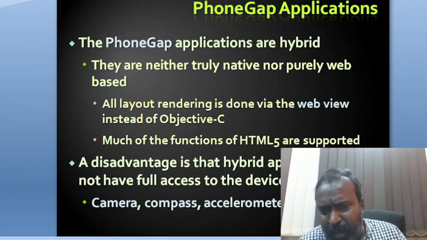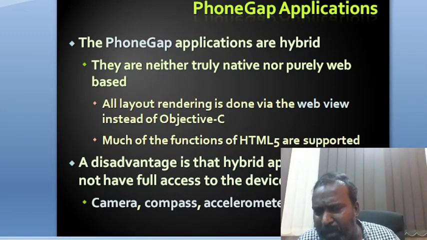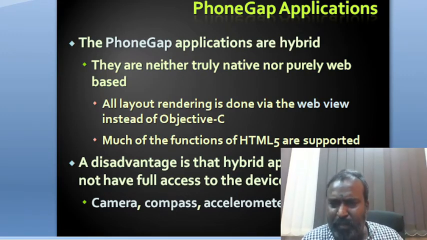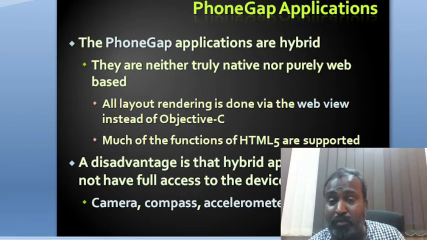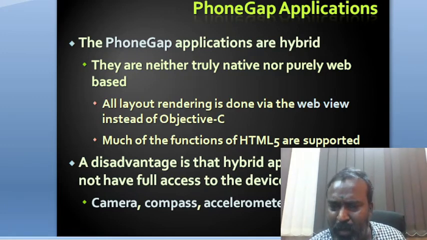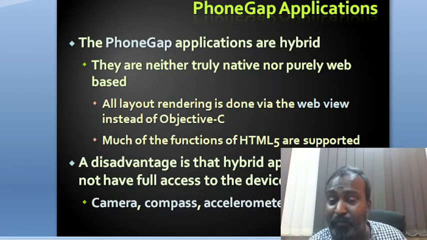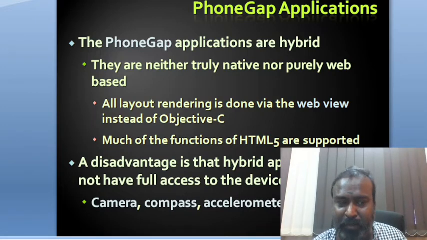PhoneGap is a hybrid application. What do we mean by hybrid? It is not purely native or purely web based. It is a combination of web and mobile. The same website can be converted into a mobile application with a different view but the same content. This is called hybrid. The drawback of a hybrid application is that there may be situations where we are unable to use a few features. That we have to eradicate, but that can be done with PhoneGap.